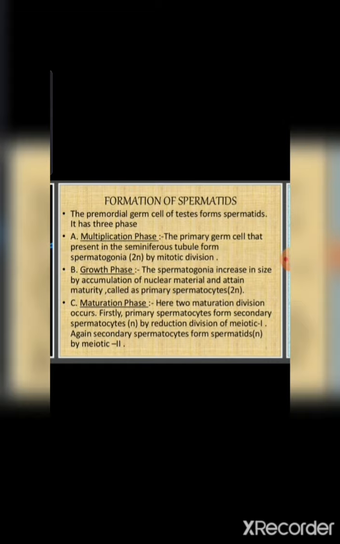So they move in the seminiferous tubule and enter a growth phase. In the seminiferous tubule, these spermatogonial cells are known as spermatocytes. The formation of spermatocytes from the spermatogonia is called spermatocytogenesis.